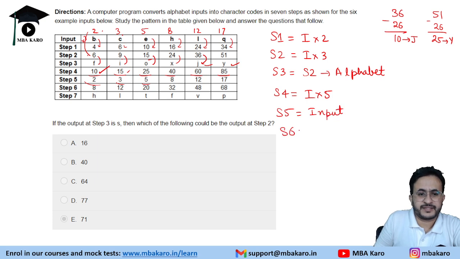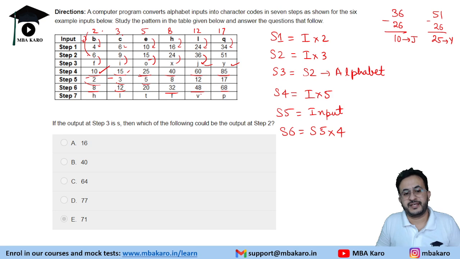Then step 6 is step 4 minus step 5. Or you can say that input into 4 can also be interpreted. Like 2 into 4 is 8. Or step 5 into 4, because it is 4 times the number above.